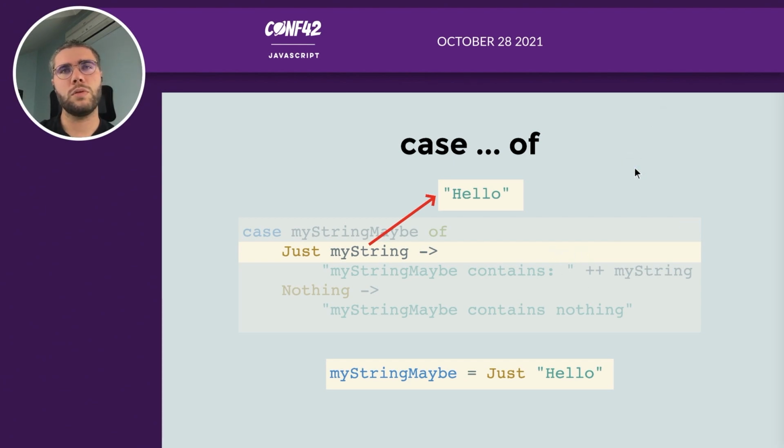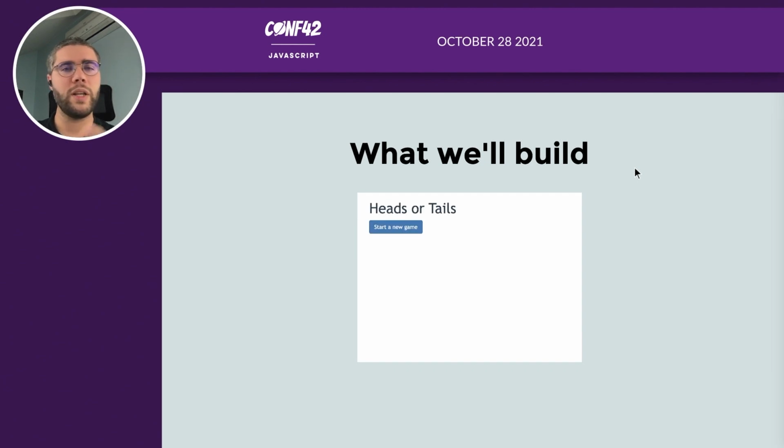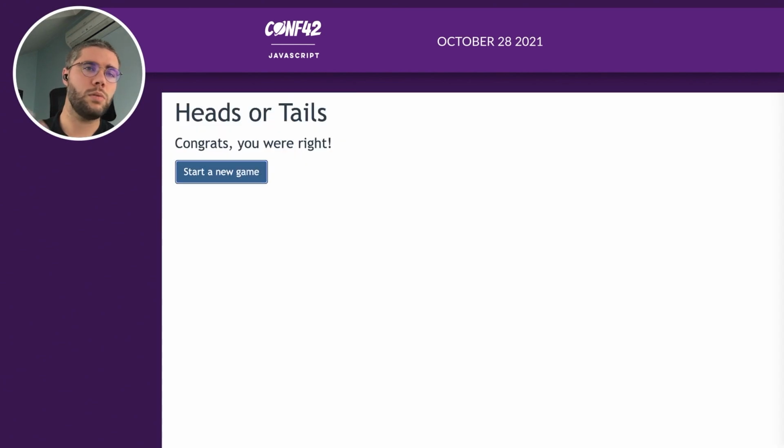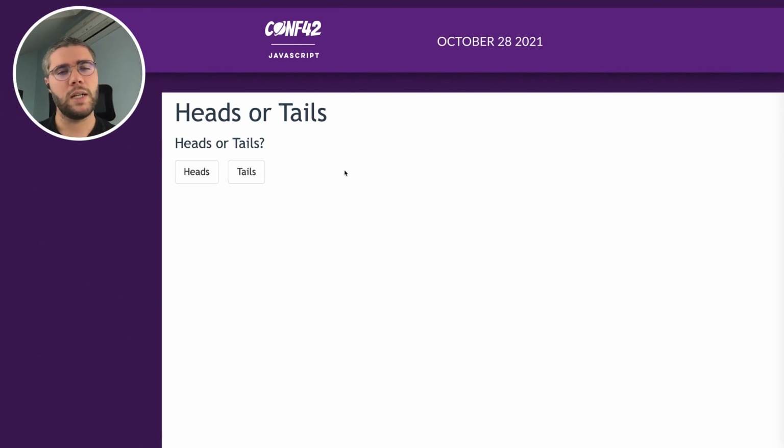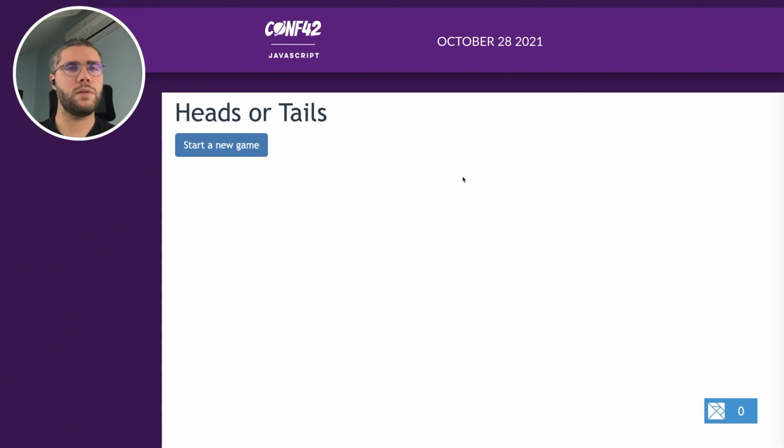Okay, so to go further, we will build a really, really simple application in Elm, which is head or tail. So really simple. If you have a look, we can start a new game. Here we have flipped a coin, and we're asking the user to choose between head and tails, and maybe it will be right, maybe it won't. So if we have a look at the current version, this one, it's not doing anything. We only have the starting screen. So let's see the code.